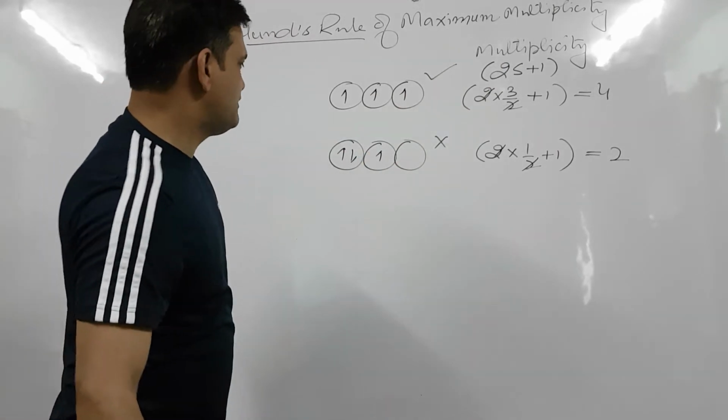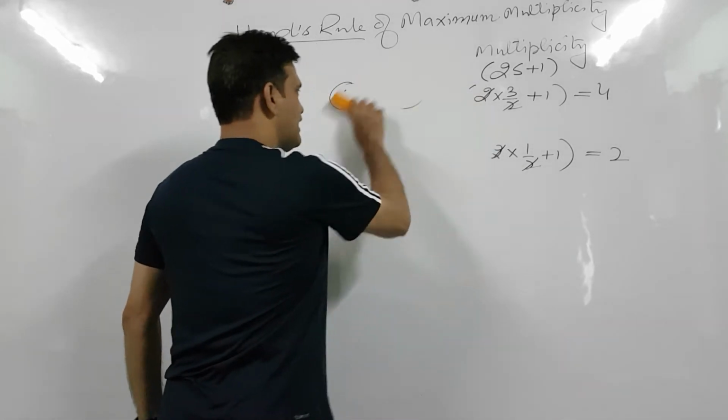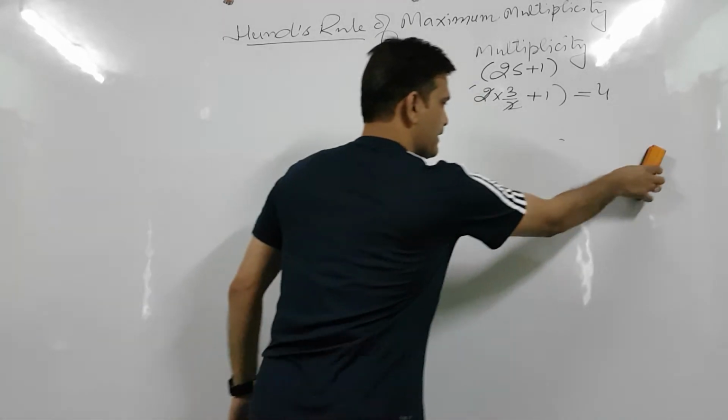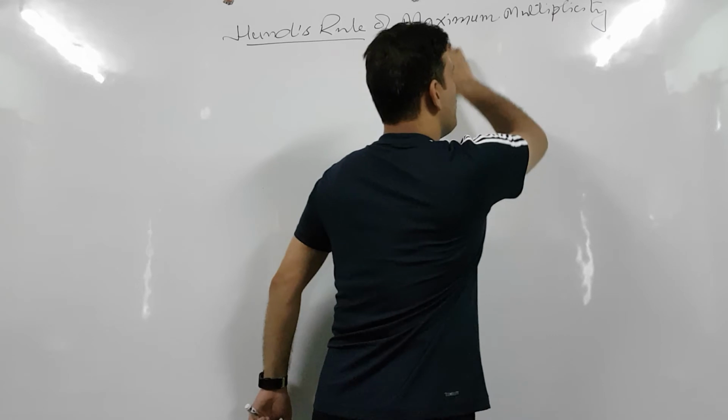Now let us discuss the other simple rule, which is the Aufbau principle.